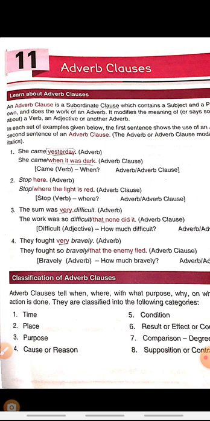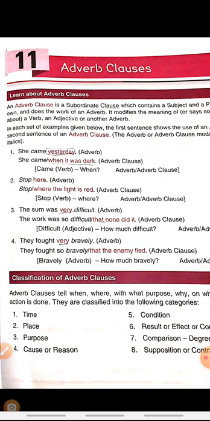A clause is of two types, dependent clause and independent clause. And we are talking about dependent clause here. An independent clause can stand on its own, but a dependent clause depends upon the independent clause for its meaning. And you also know what an adverb is. An adverb is a word that modifies the meaning of a verb or adjective or another adverb.